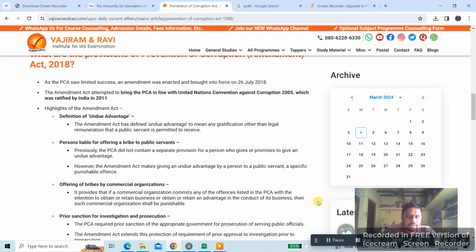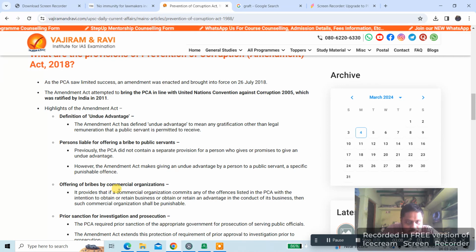Okay, I will read the first one. The definition of undue advantage. The Amendment Act has defined undue advantage to mean any gratification other than legal remuneration that a public servant is permitted to receive. Second point, persons liable for offering a bribe to public servants. Previously, the PCA, that is the Prevention of Corruption Act, did not contain a separate provision for a person who gives or promises to give an undue advantage. However, the Amendment Act makes giving an undue advantage by a person to a public servant a specific punishable offence.